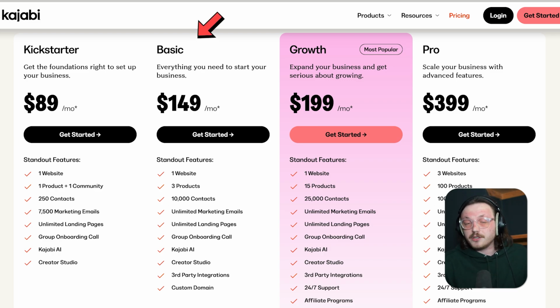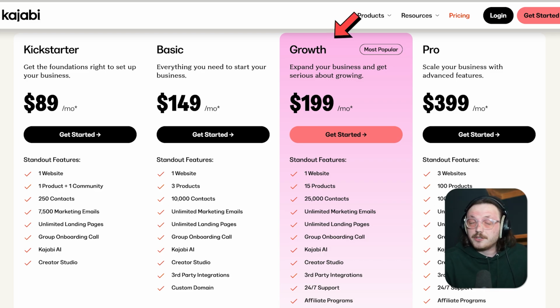The basic plan costs $149 per month and gives you more. It includes 3 products and 10,000 contacts. You also get unlimited marketing emails, landing pages, and third-party integrations. Like the Kickstarter plan, it comes with Kajabi AI, Creator Studio, and a group onboarding call. This plan is a great fit for early stage businesses ready to grow.